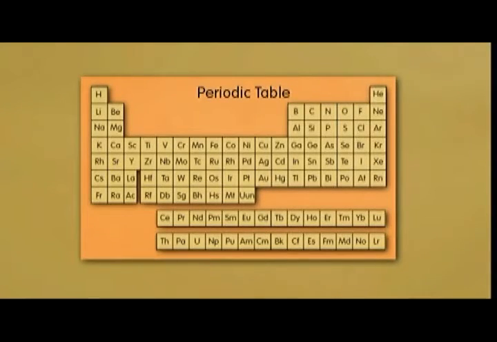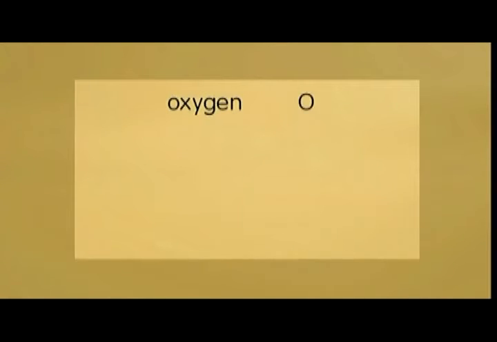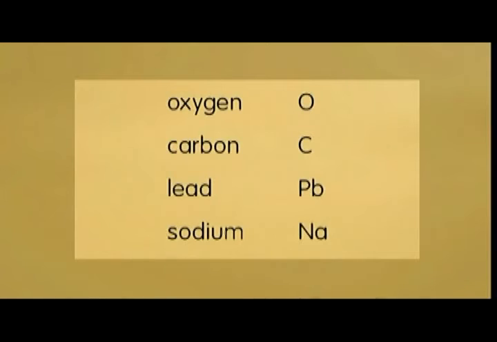Here are some of them. Hydrogen is H, but helium is HE. Notice that with abbreviations of elements, the first letter is always a capital and the others are always small. See if you can guess these ones. Oxygen, that's O, and carbon is C. But they're not always that easy. Lead is PB, and sodium is Na.